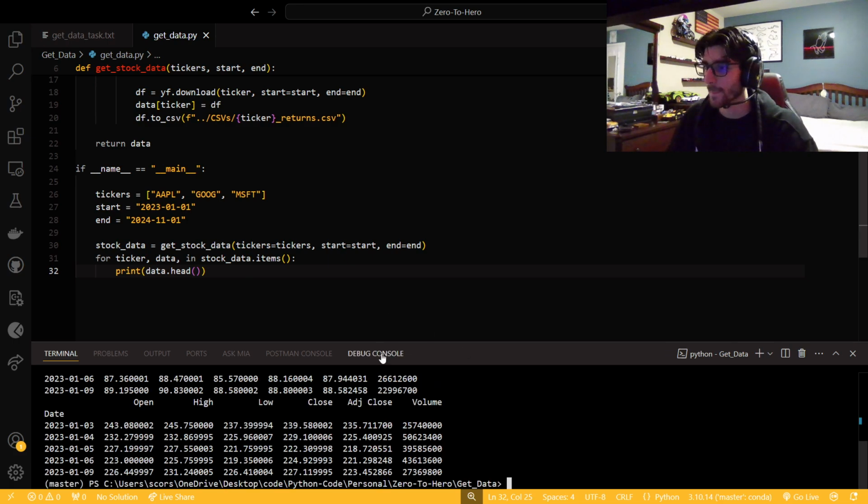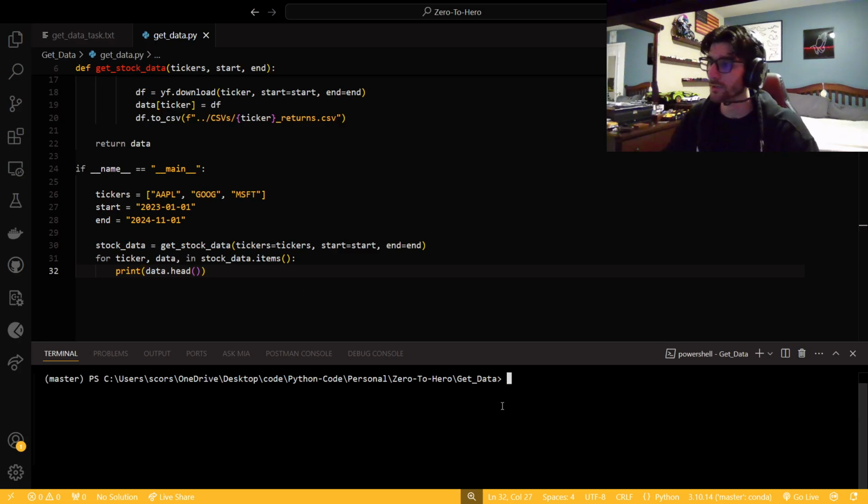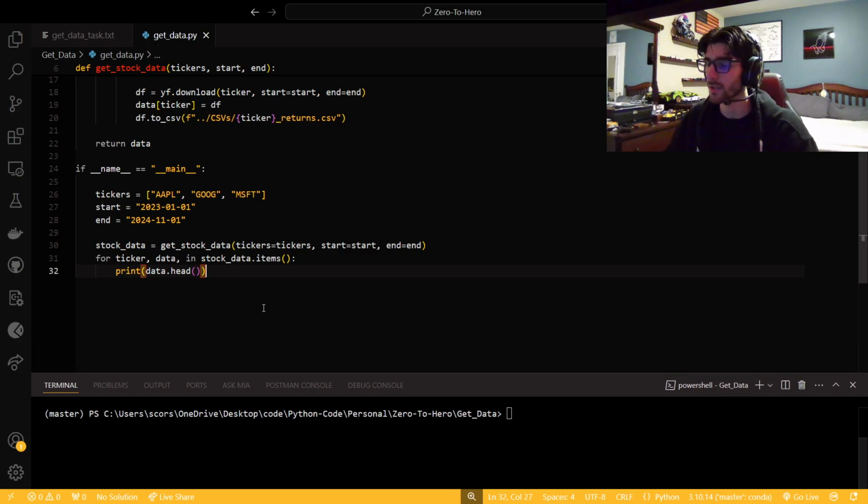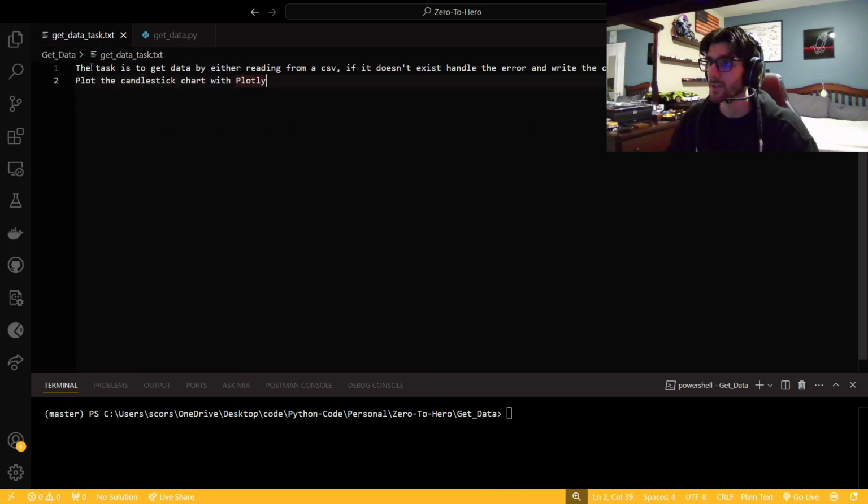So let's do that. Beautiful. Everything looks good. So now clear it just so it's a little prettier, make this a little smaller. And so now this first line is all done. So now let's plot the candlestick chart with Plotly.